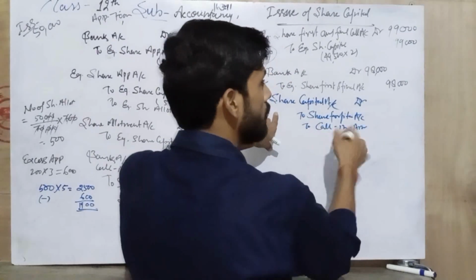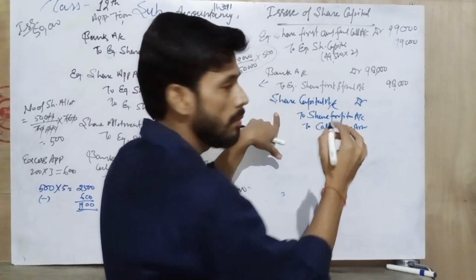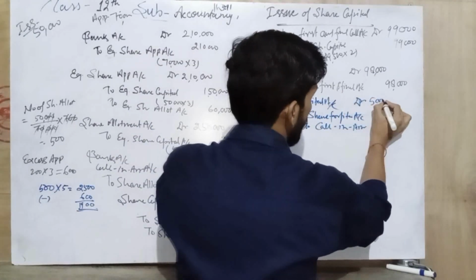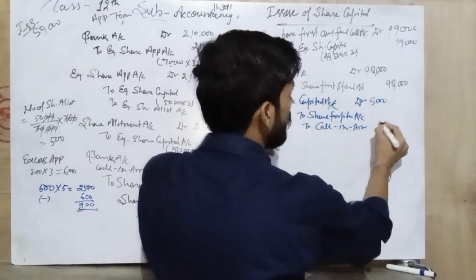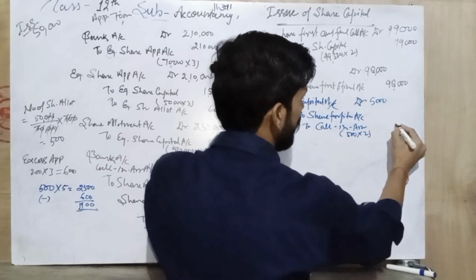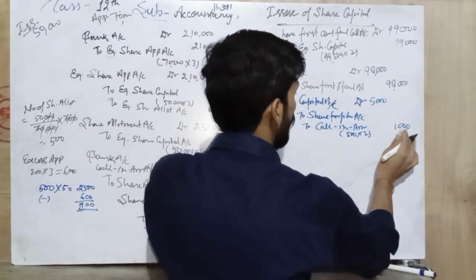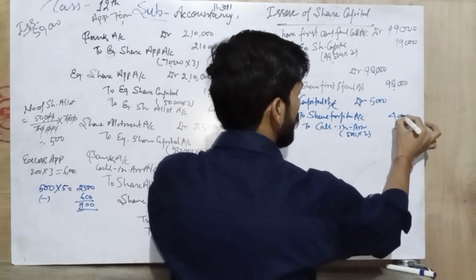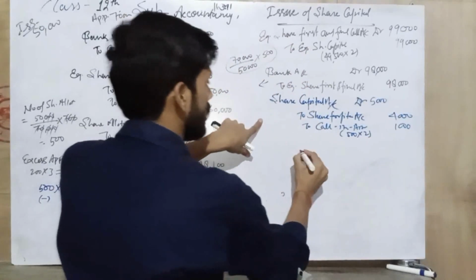On 500 we are asking the full amount, means 10, so here 5,000, and share forfeit account, call in arrears. On 500 shares he did not make the first call, means 2,000, so 1,000 and 4,000 we forfeited on such shares.